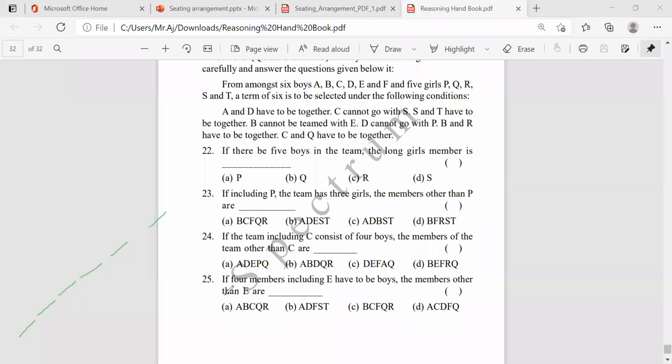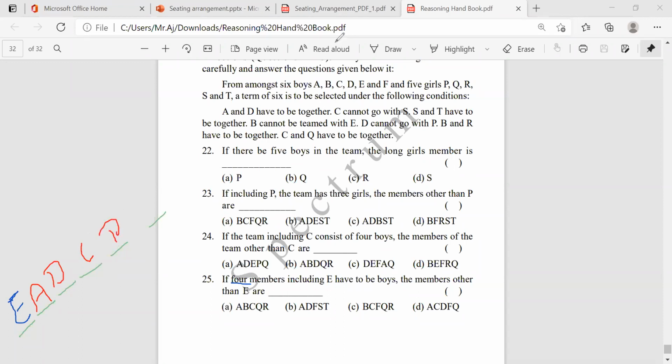In the 6 members, E will surely be there. 100% E. Now, what about the remaining people they are asking? And how many boys do they want? They want 4 boys. That means 2 girls will be there, right? So here are the conditions. A and D have to be together. Okay, I'll take A and D. Boys only, right? A and D. So one more boy I require, right? If I take C, then here the 4 boys will be over, and here R will be there.